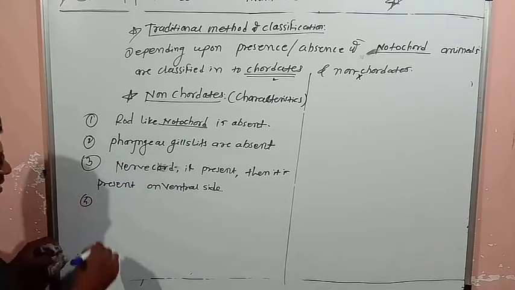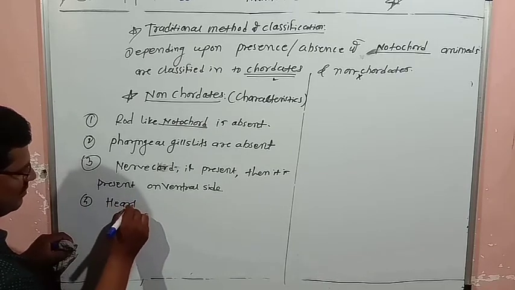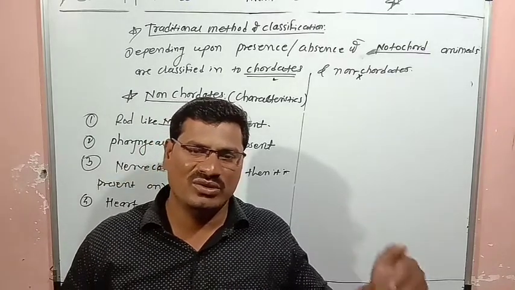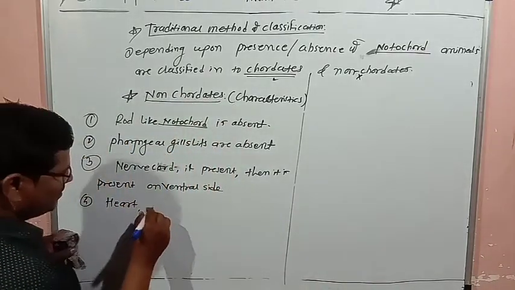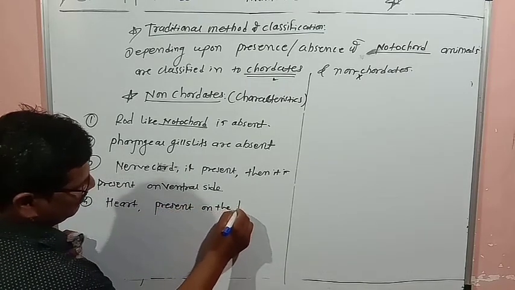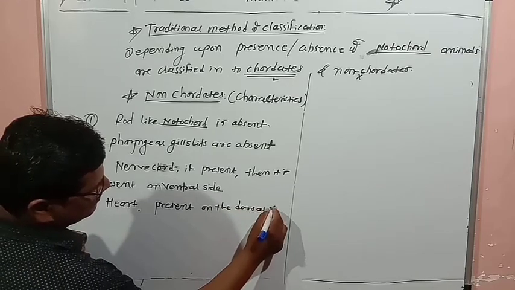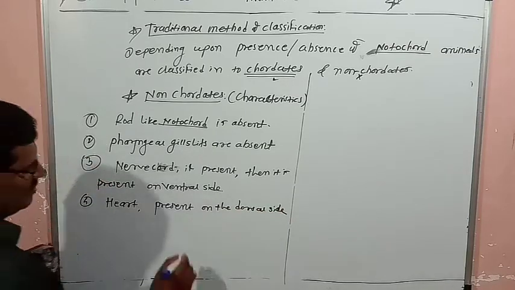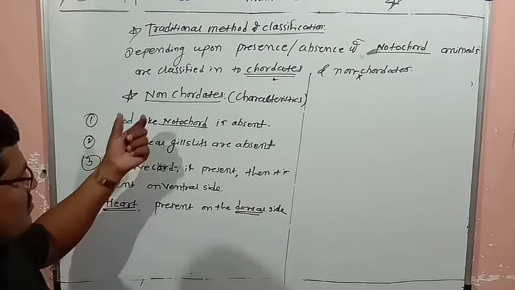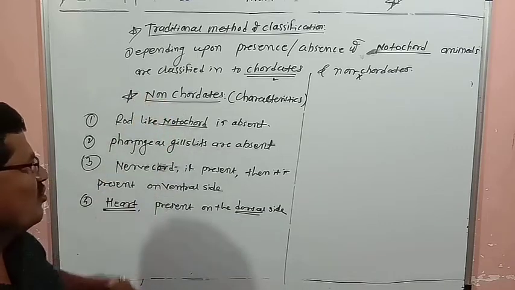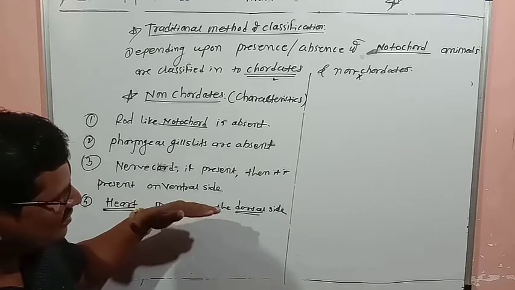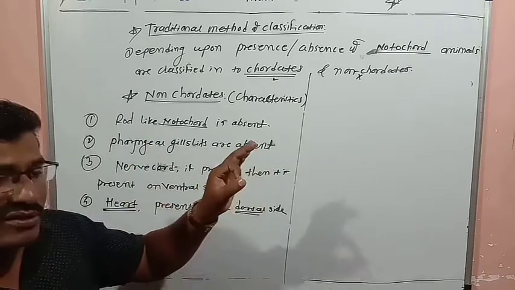And the heart, if present, is present on the dorsal side. You have to remember this, it will be asked as an objective type question: in non-chordates, the heart is present on which side, dorsal or ventral? Non-chordates, dorsal side, and in chordates, ventral side.